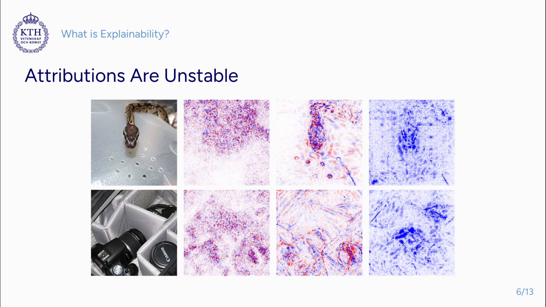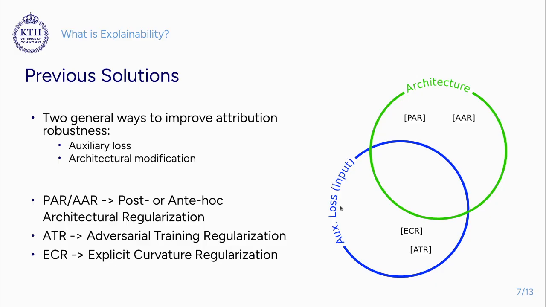But that description of attribution is deceivingly simplifying the reality. In practice, we observe that attributions change a lot in the vicinity of an image, and they can also change sign and be unreliable.